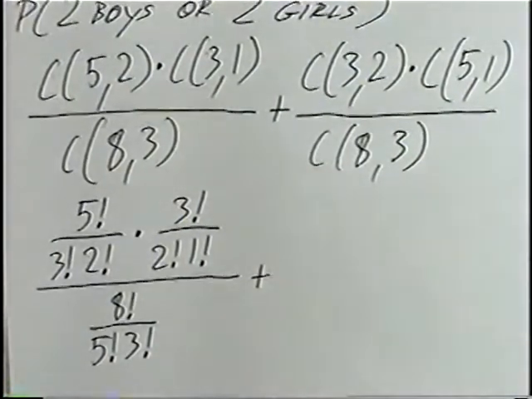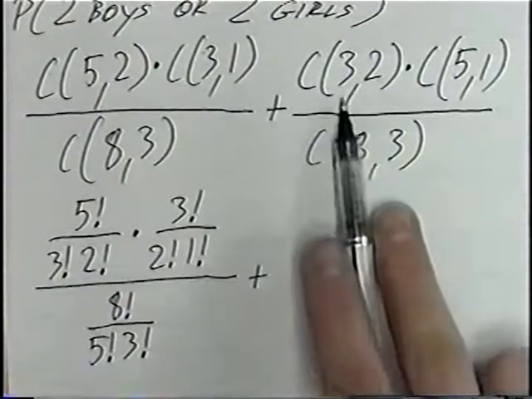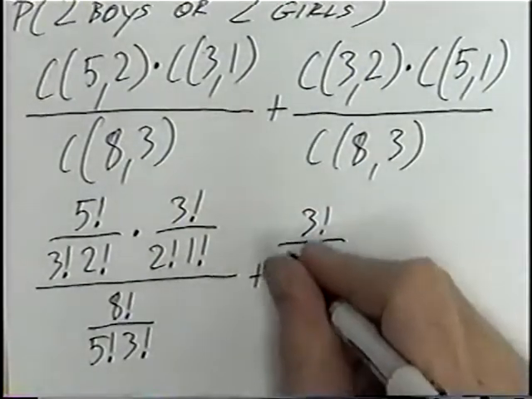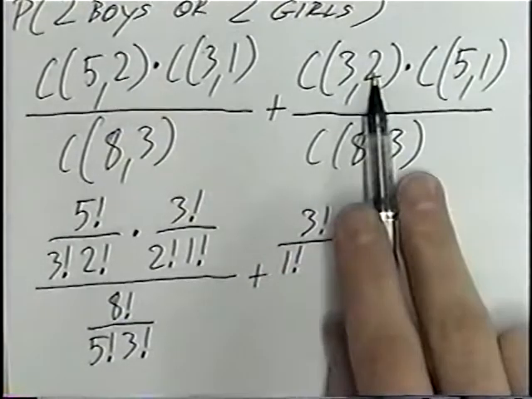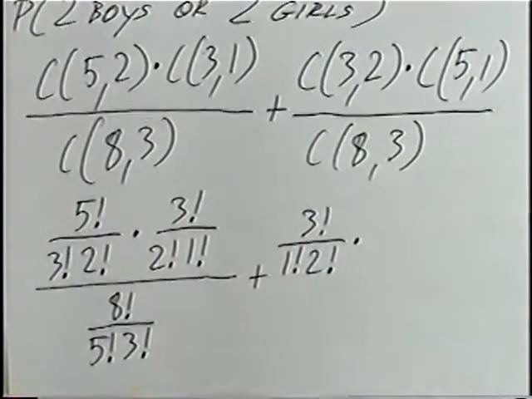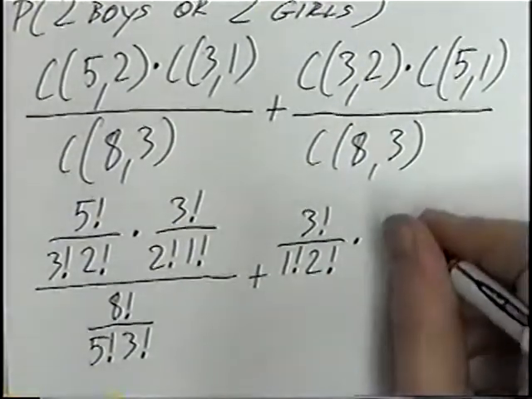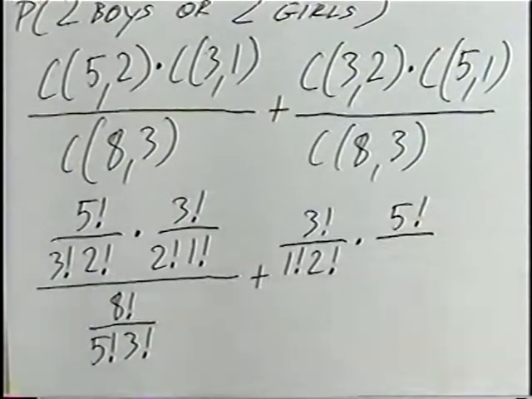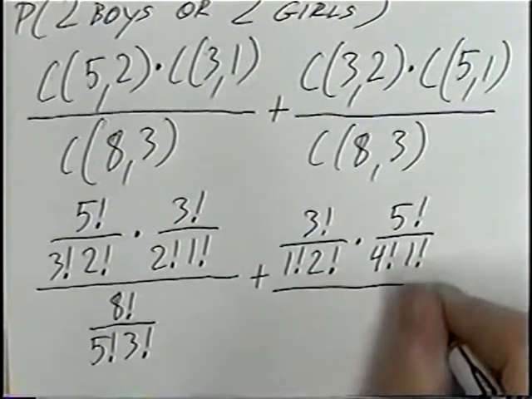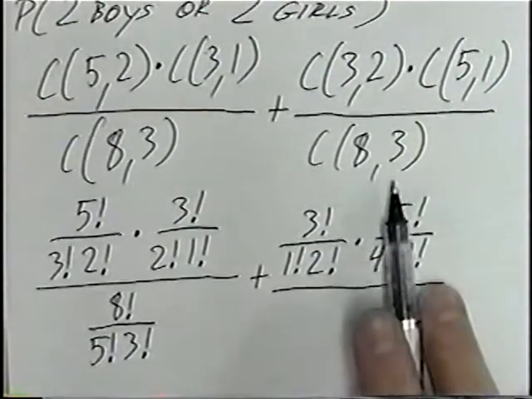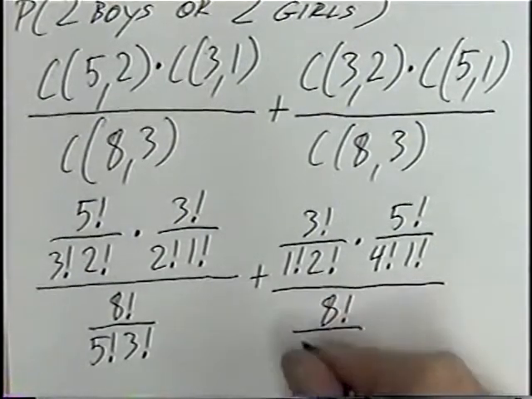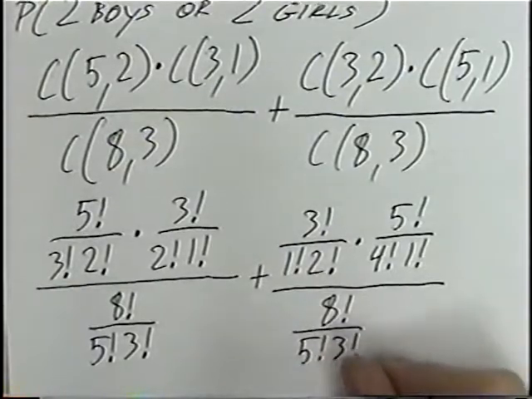The second fraction will add to that for the 2 girls. Combination 3, 2 would be 3 factorial, divided by, subtracting them would be 1 factorial, and the extra 2 comes down for 2 factorial. Times combination 5, 1 would be 5 factorial, subtracting would be 4 factorial, and the extra 1 factorial. The denominator, combination 8, 3, again is the same denominator, 8 factorial divided by 5 factorial and 3 factorial.